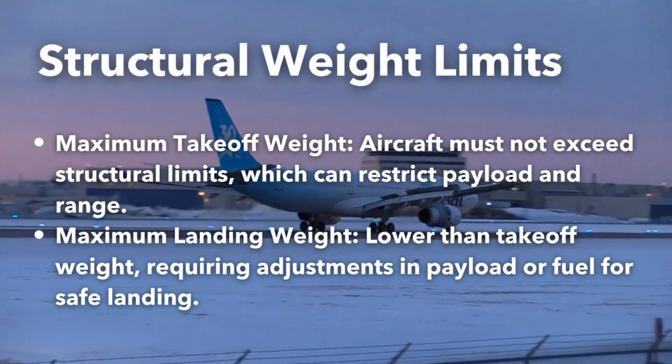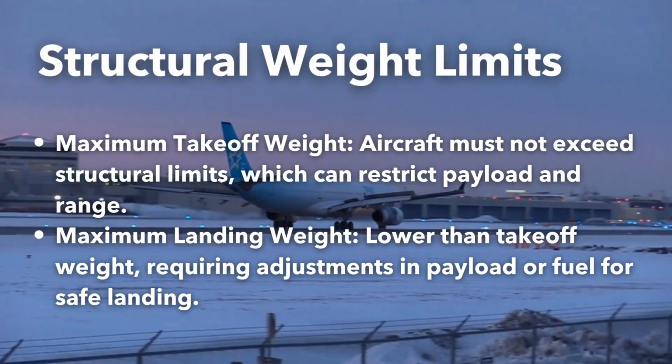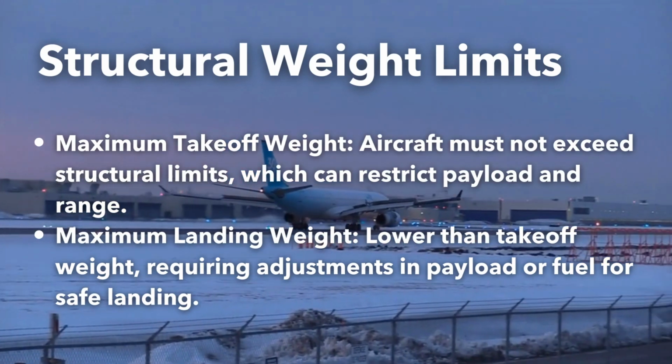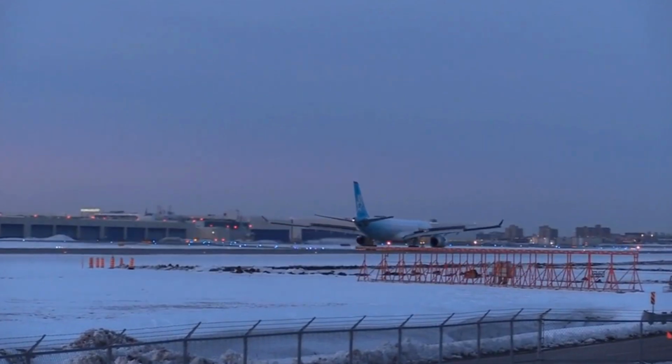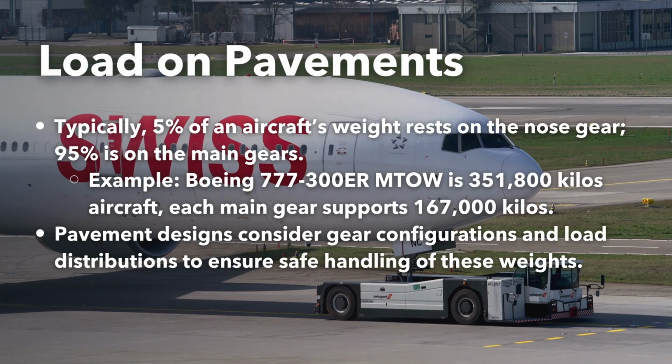This affects not only how far an aircraft can travel but also its load distribution, influencing the design and strength requirements for airport pavements. In pavement design, approximately 5% of the aircraft's weight is assumed to rest on the nose gear, while the remaining 95% is supported by the main gears. If an aircraft has two main gears, each supports 47.5% of the total weight.